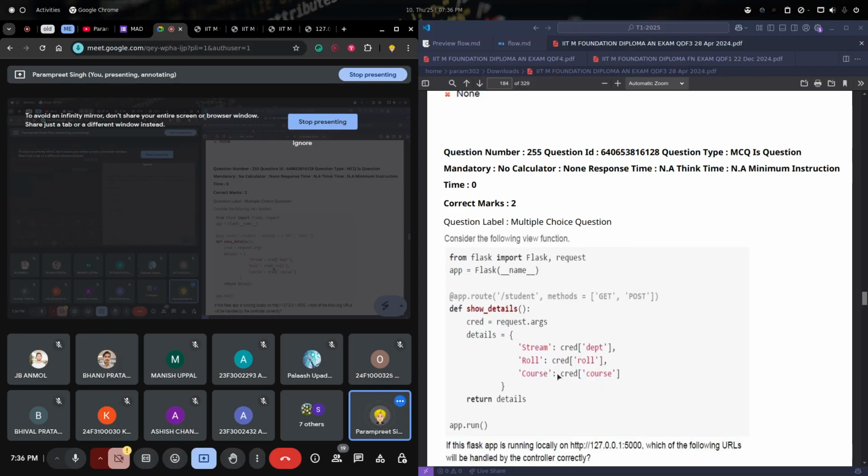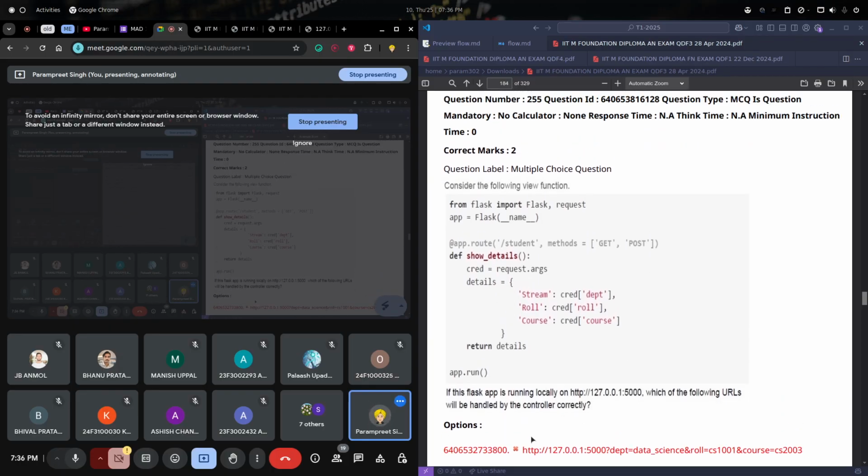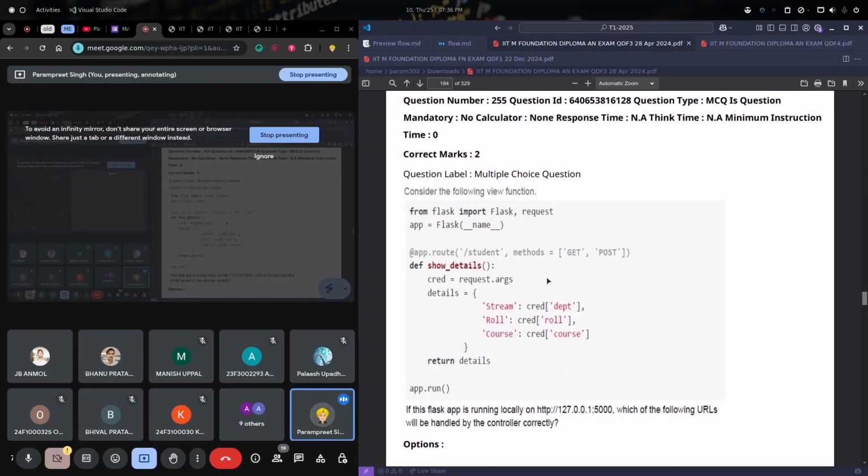And now we are running this. Which of the following URLs will be handled by the controller correctly? Now if we do the first one, what will happen here? Why is it the wrong answer? You all can see the URL, right? Should I zoom in a little?